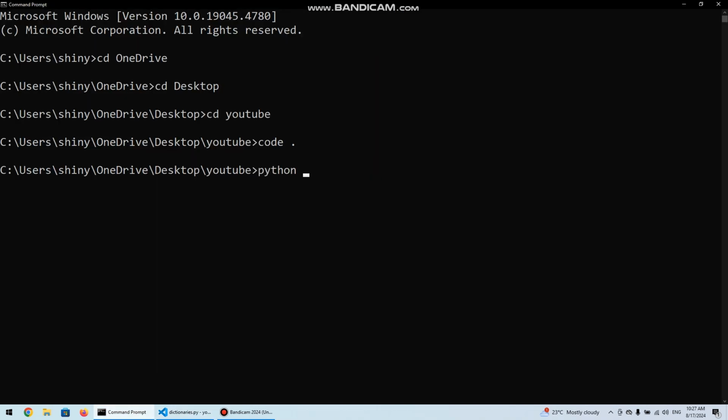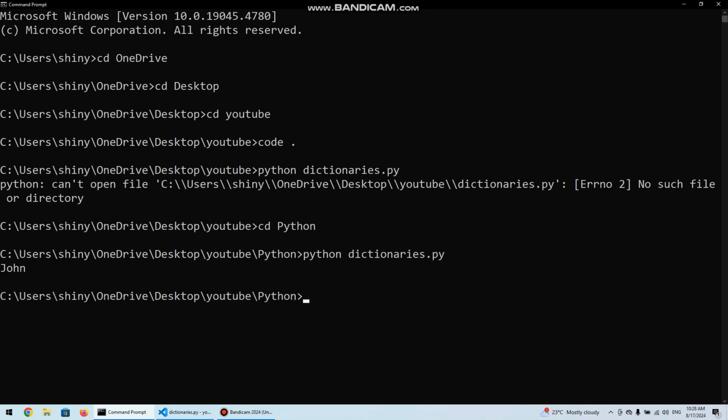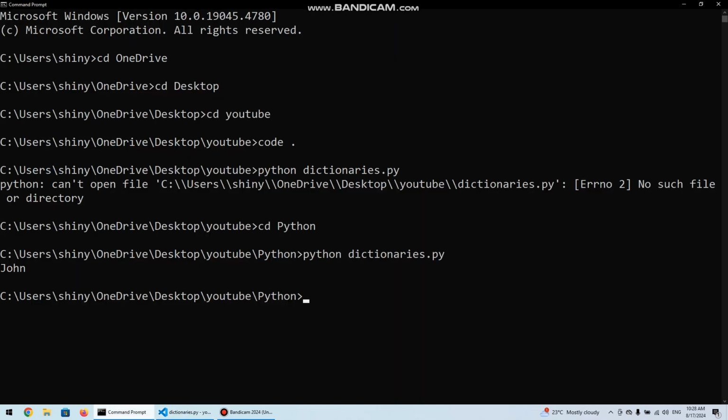python dictionaries.py, can't open file desktop dictionaries.py. Okay, I need to navigate into the right folder. So we get John, and we could access even the last name. So we could still do this. We get J, which is the last name.